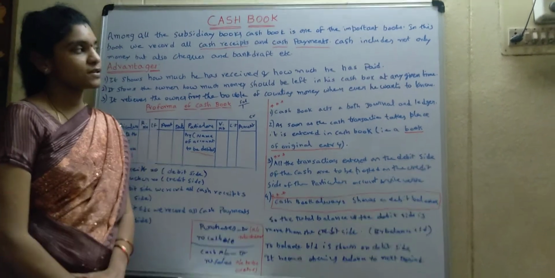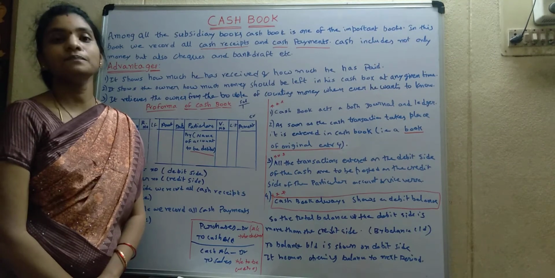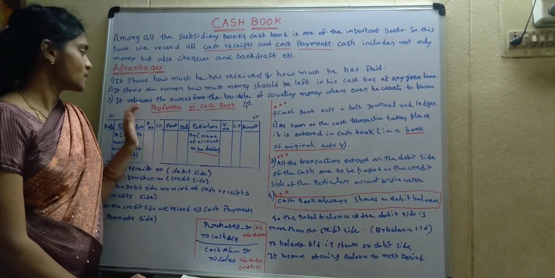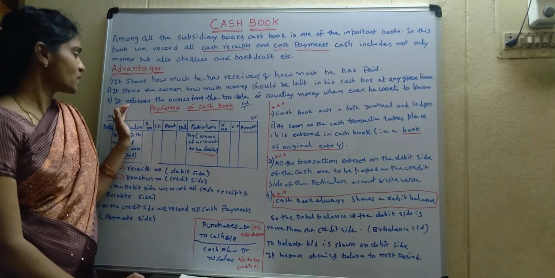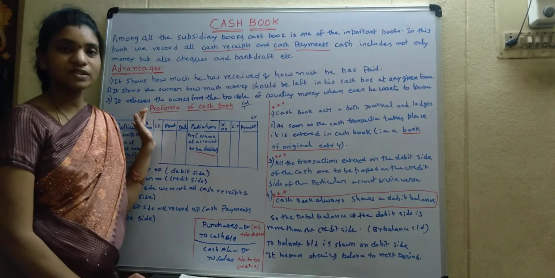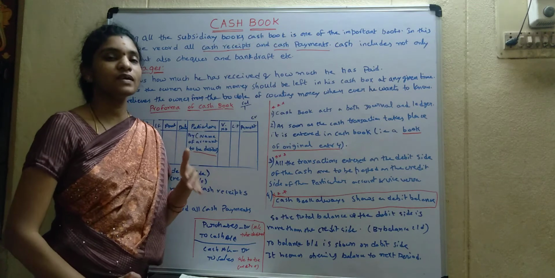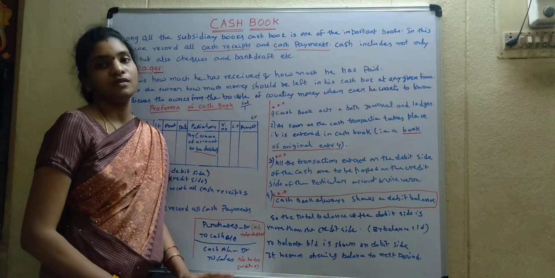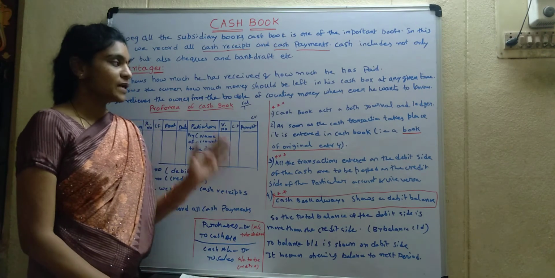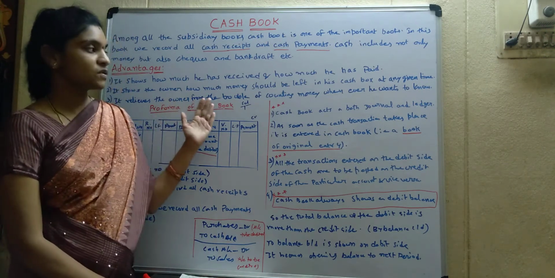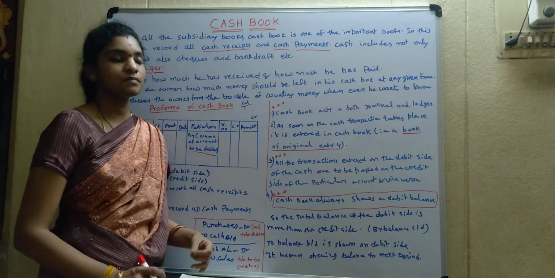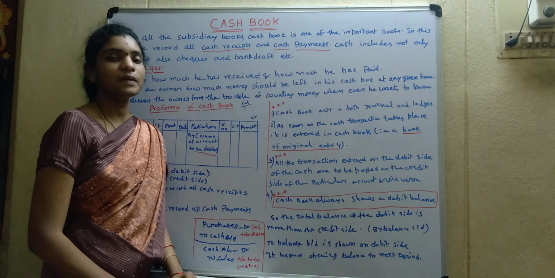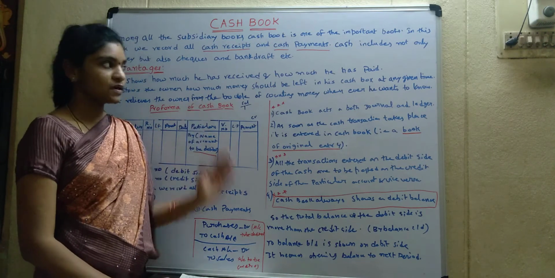With the help of cash book, he is able to know the cash balance in the cash box. Coming to the third and most important advantage, it relieves the owner from always counting the cash. Maintaining the cash book relieves the owner from the trouble of counting money. He can know the balance whenever he wants by maintaining the cash book. These are the advantages of cash book.